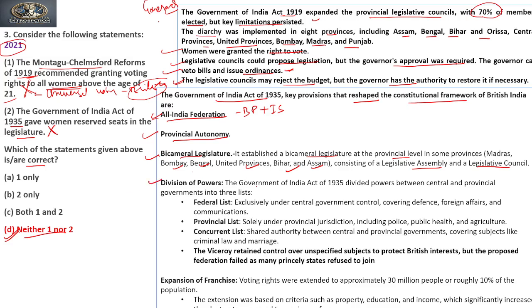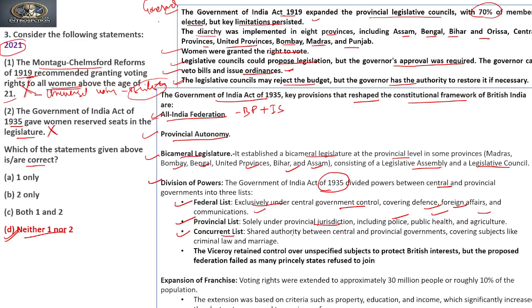Division of powers: the Act divided powers between the centre and provincial governments into three lists: the Federal List, Provincial List and Concurrent List. The Federal List comes exclusively under central control, covering defence, foreign affairs and communications. The Provincial List is solely under provincial jurisdiction, including police, public health and agriculture.